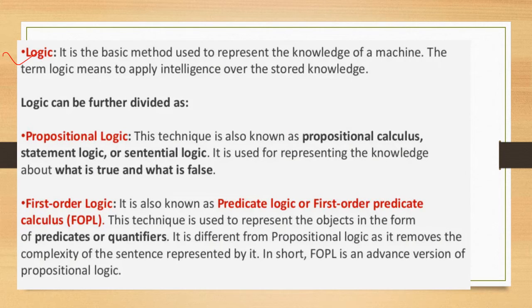What is logic? It is a basic method to represent the knowledge of the machine. The term logic means applying intelligence over the stored knowledge. Very simply, applying intelligence over the stored knowledge in a machine is known as logic. Logic can further be classified into different categories. First is propositional logic, then first order logic.